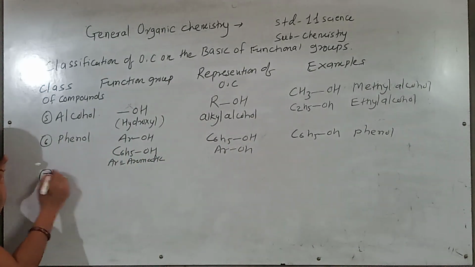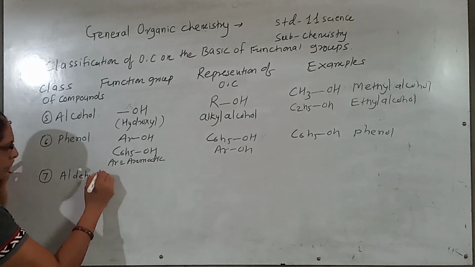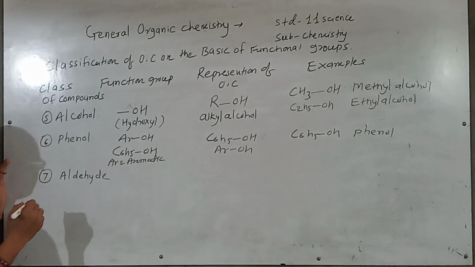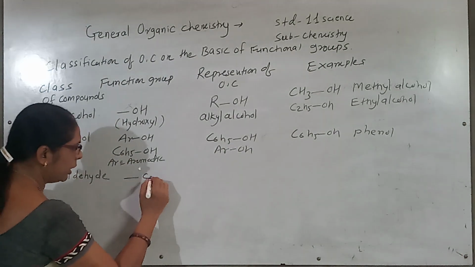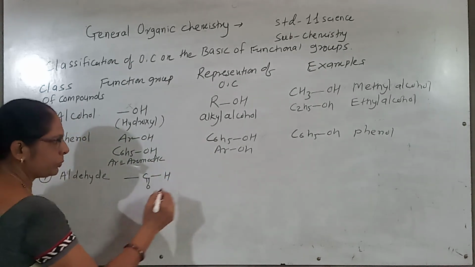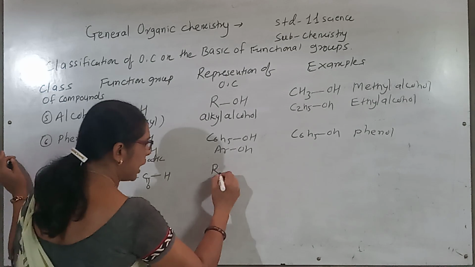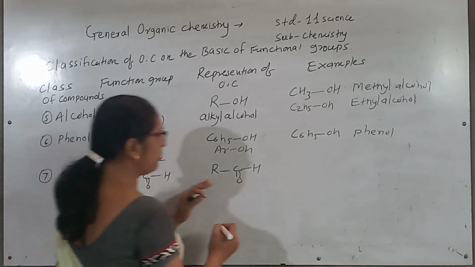Next class of the compound is the aldehyde. Aldehyde has a functional group, the aldehyde functional group, RCOH. This is the aldehyde functional group. The representation is RCOH. These are examples of aldehyde.